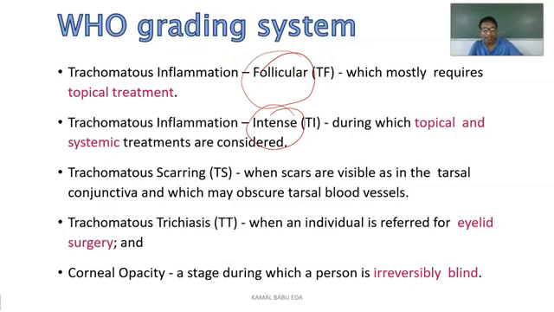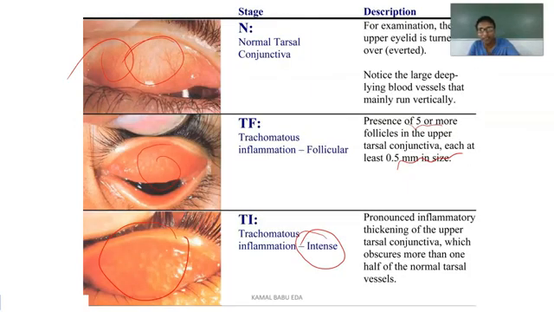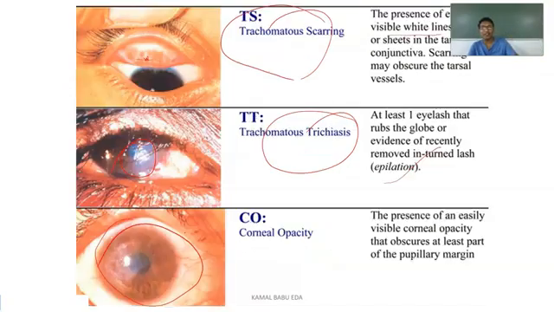In normal tarsal conjunctiva, all the blood vessels are vertical, and you can notice the large deep-lying blood vessels that mainly run vertically. In follicular, we can observe 5 or more follicles. In intense inflammation, there is thickening of the upper tarsal conjunctiva.